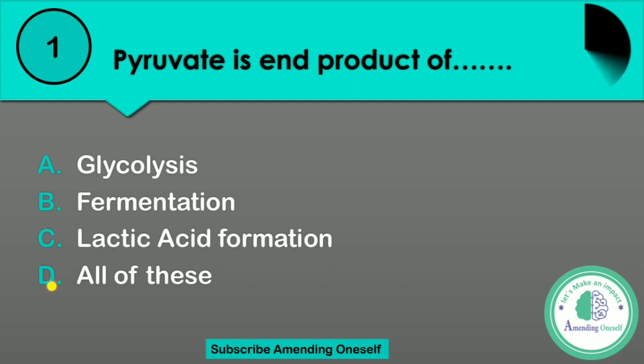I repeat the question: pyruvate is the end product of. Option A, glycolysis. Option B, fermentation. Option C, lactic acid formation. And option D, all of these. Read the question again and again, twice or thrice, because the question is very tricky. Five, 4, 3, 2, 1. Time's up.